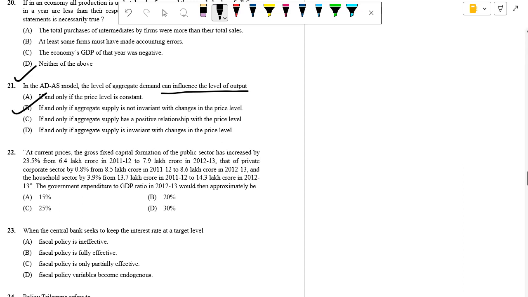The ADS model is what? AD represents the total demand of the goods, and AS is the total supply of the goods and services at the given price level. So changes in the aggregate demand can influence the level of output, especially if the aggregate supply is not invariant, that is, it doesn't remain constant. So therefore the correct option is B.